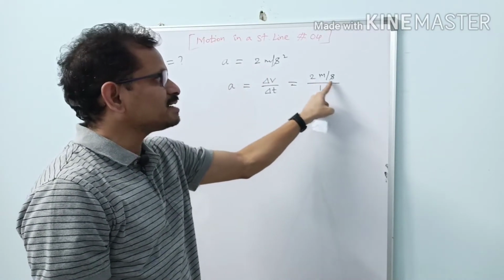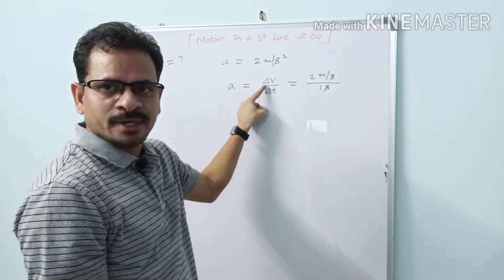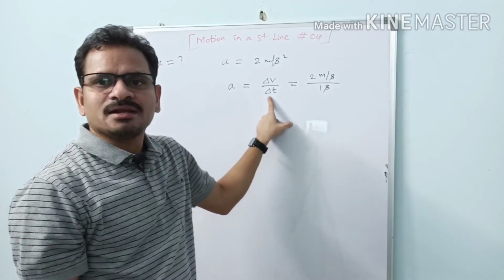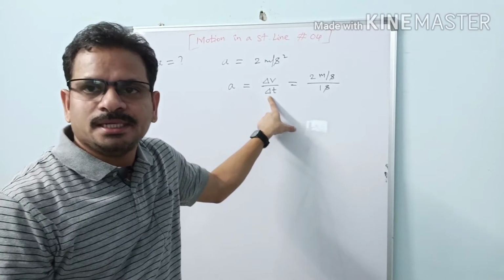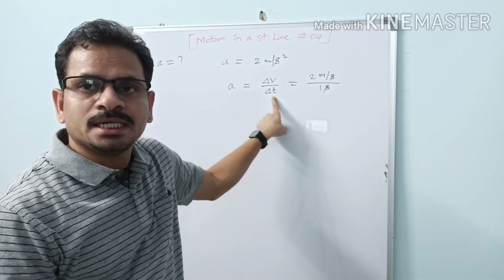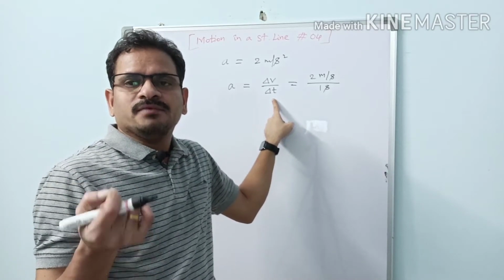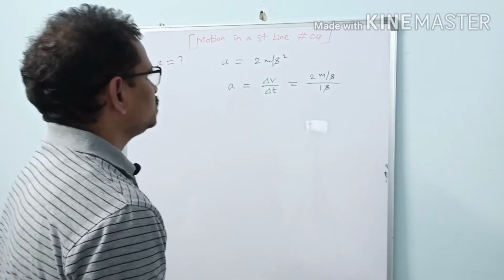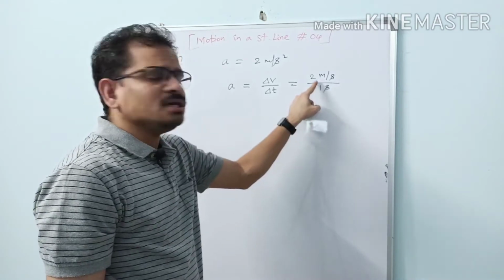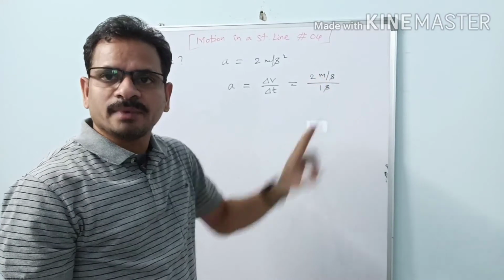What is 2 meters per second here? It is the change in velocity, that is delta V, the change produced in velocity. And what about this 1 second? This is delta t, the time interval during which the change in velocity was produced. So you should understand acceleration in this way. What is the meaning of this? In unit time, the velocity is increasing by 2 units.